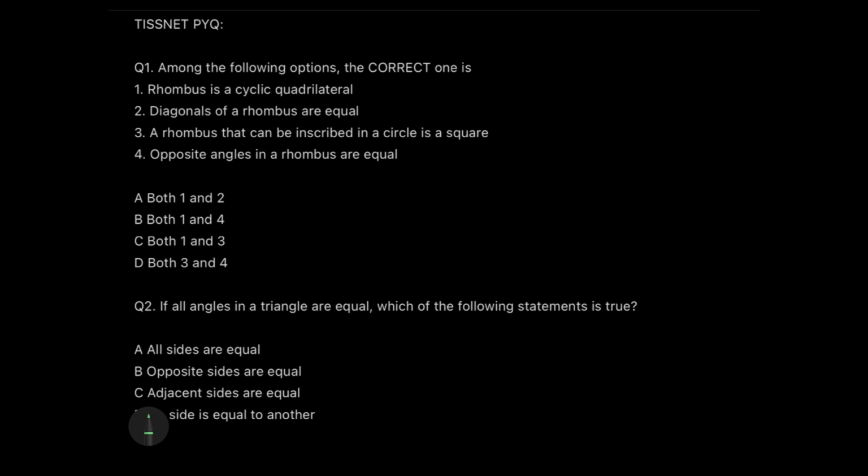The first one says, which of the following sentences is correct? Now, what's a cyclic quadrilateral, guys? A cyclic quadrilateral is a quadrilateral which has a circumscribed circle outside it, and for having a circumscribed circle around it, all the points of the figure need to touch the circle.